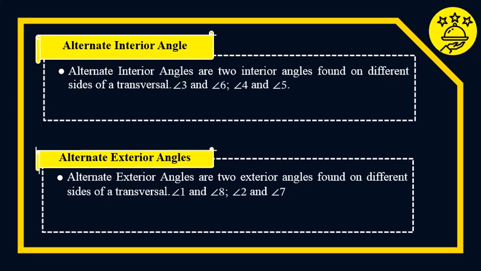They are also called alternate exterior angles, which means two exterior angles found on different sides of a transversal. We also have angle 2 and angle 7, which is an example of alternate exterior angles.